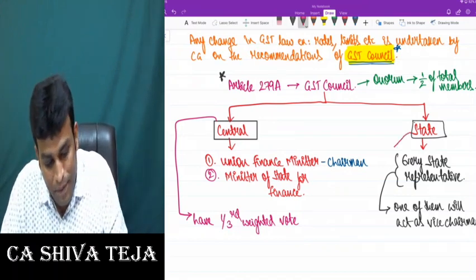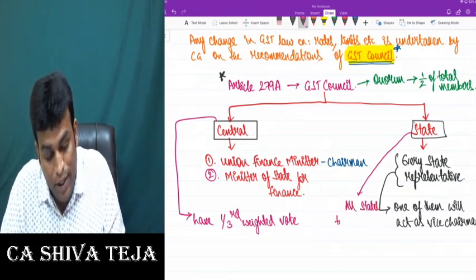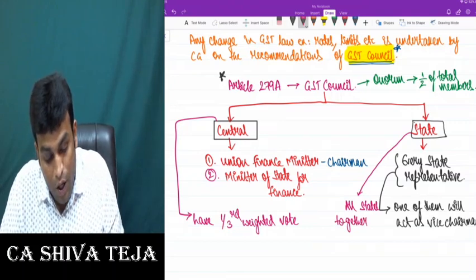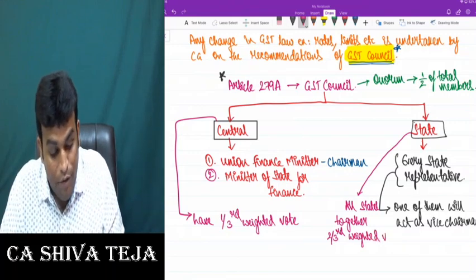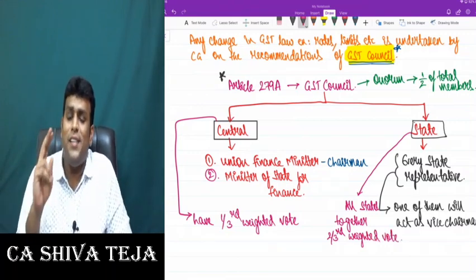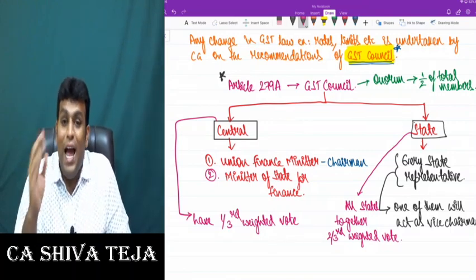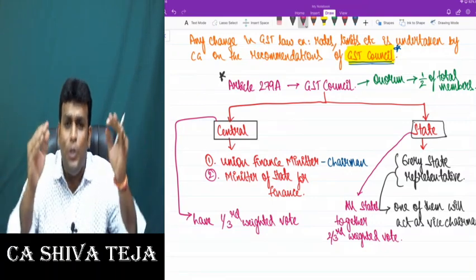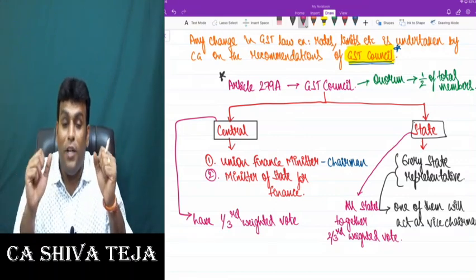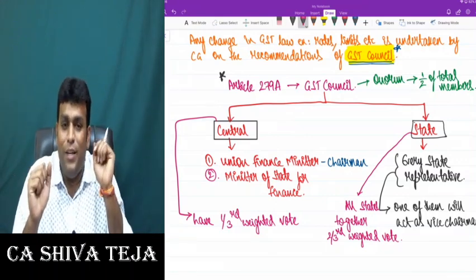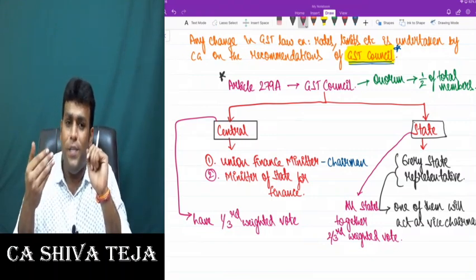On the other side, all states together have got 2/3 weighted vote. Friends, please understand that on the central side there are only two members, and the two members together have got a weight of 1/3. And from the state side, all states put together, I repeat one more time, have got a weight of 2/3. Getting clarity, my dear friends? Come on, what is central weight? Central weight is basically 1/3. And what is state's weight? State weight is basically 2/3.